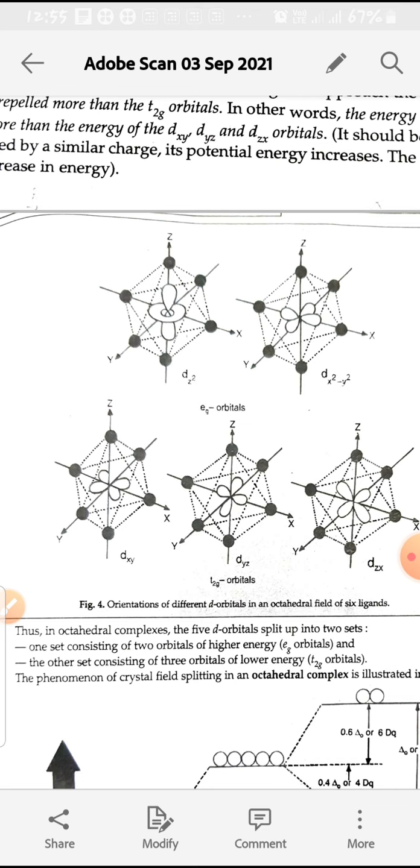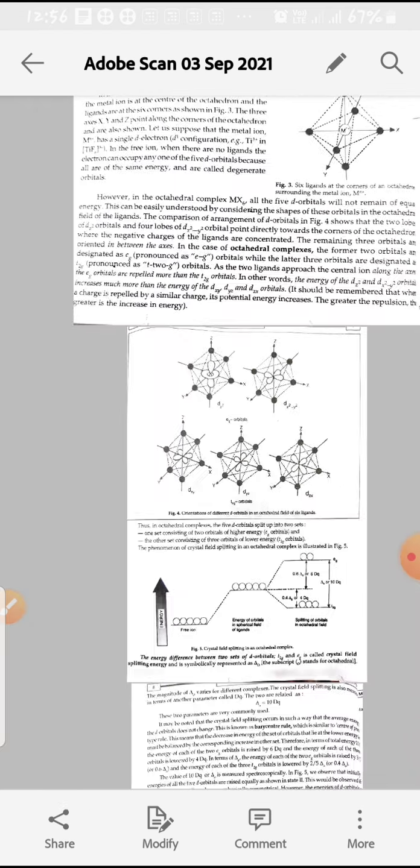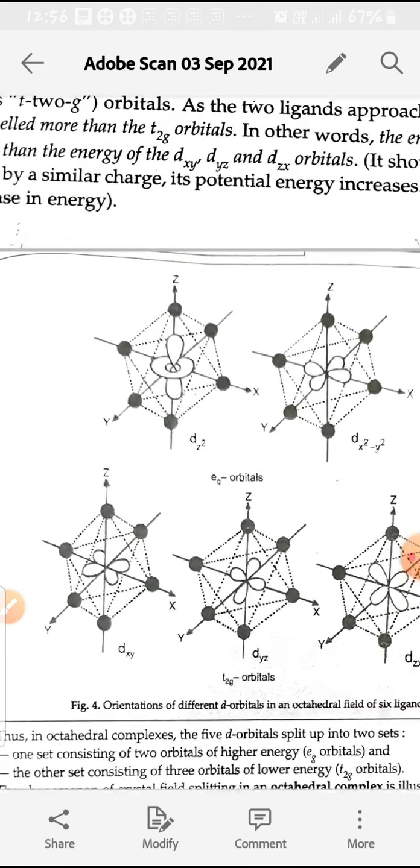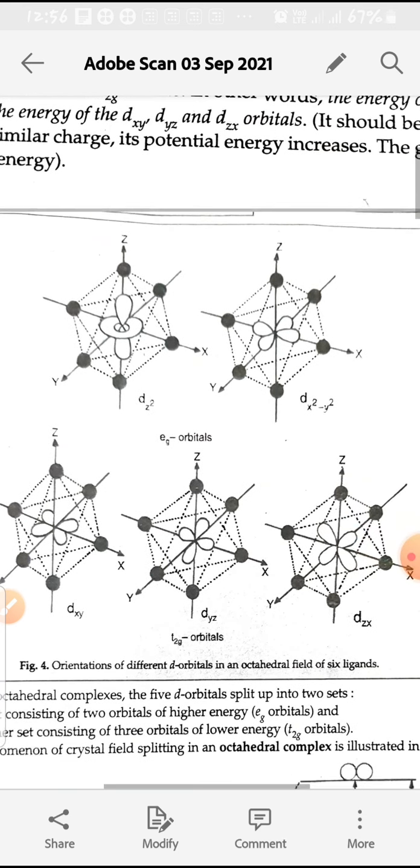dz square has a different shape: the lobes are along the z axis, and one ring forms a collar-like shape. This is the dz square. So 2 orbitals have lobes along the principal axes, and 3 orbitals have lobes in between the principal axes. As the d orbitals have different shapes and the ligands are present along the principal axes, firstly